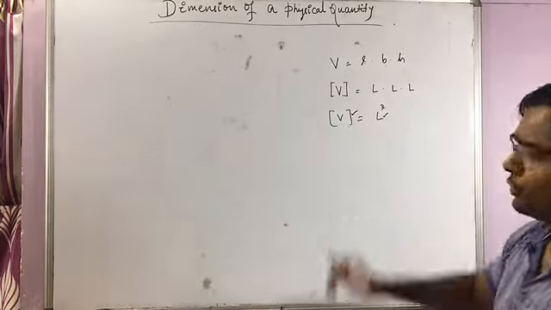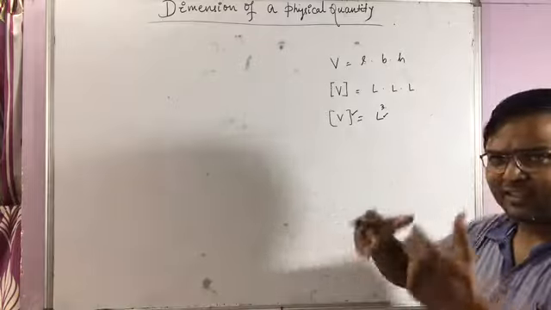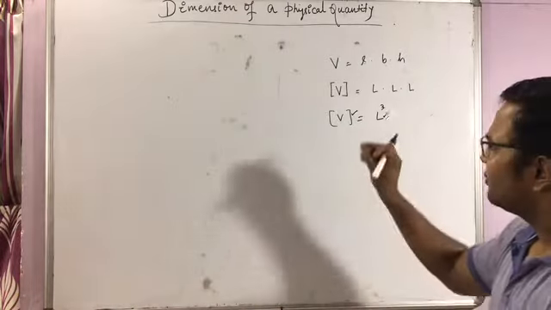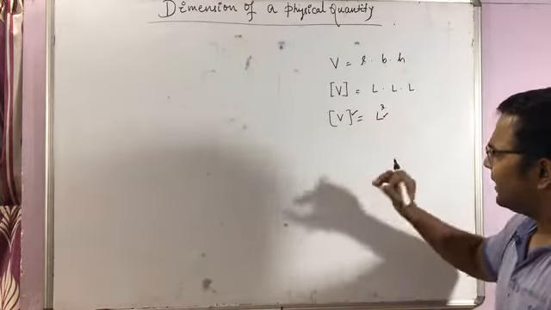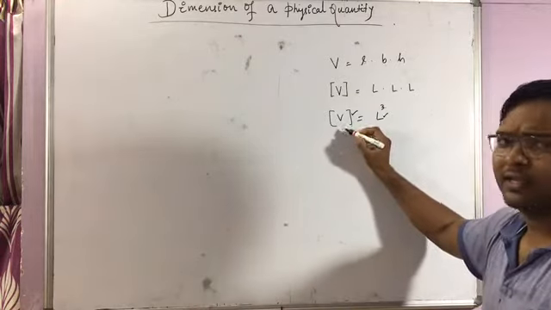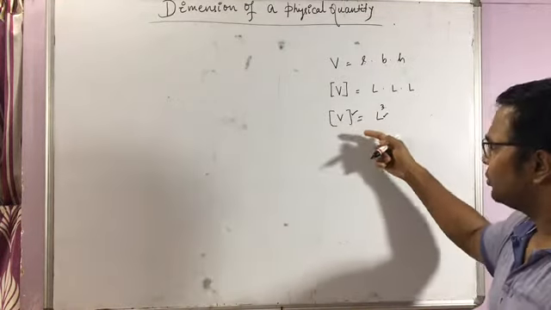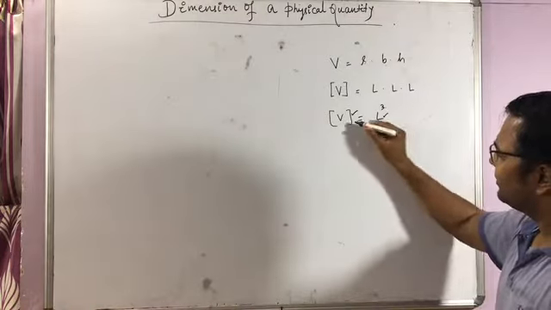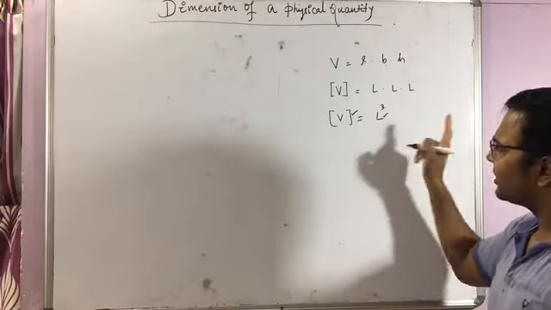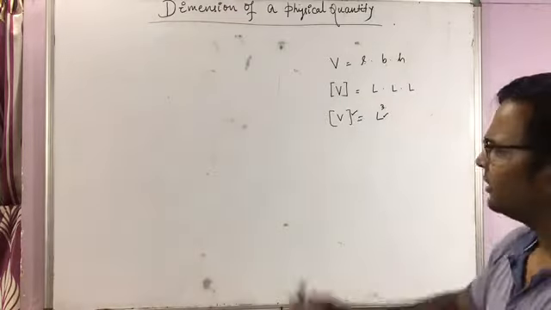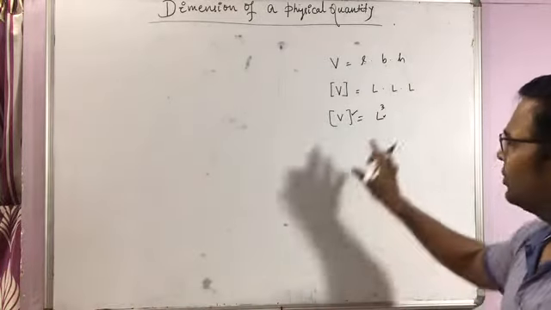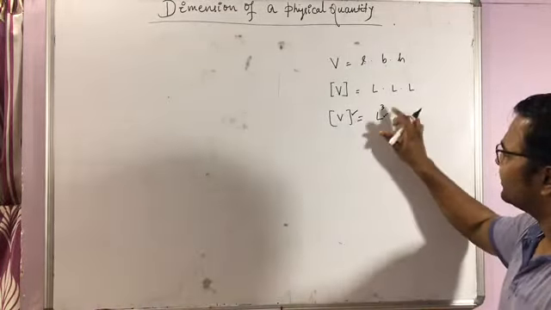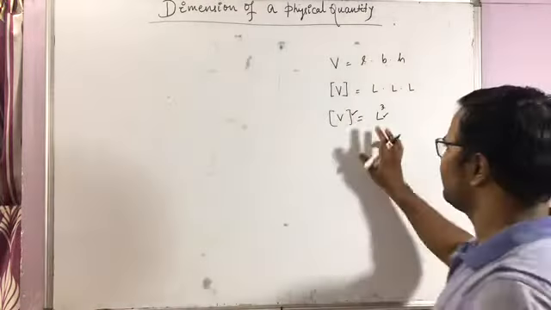This is the meaning of dimension. In volume, length is used thrice to give the volume, so the dimension of volume is L cubed.